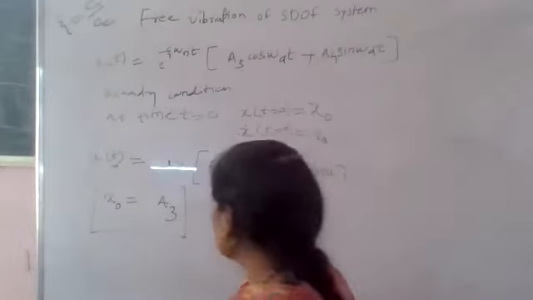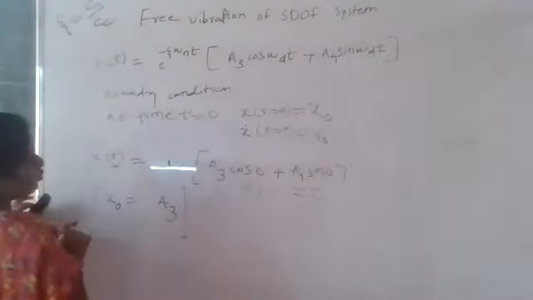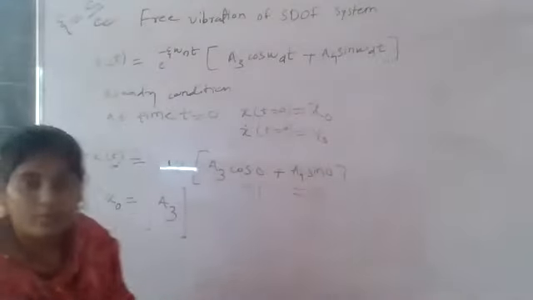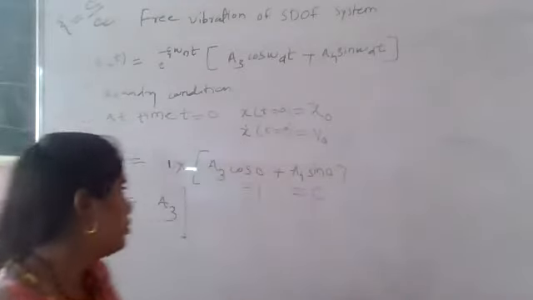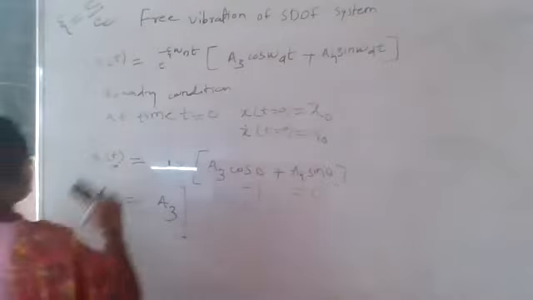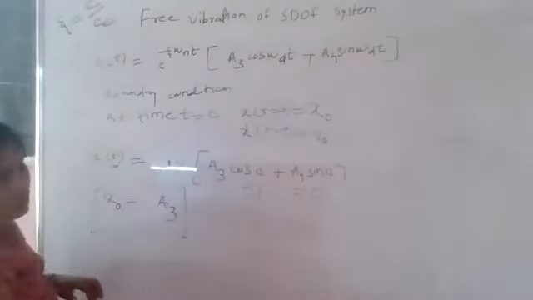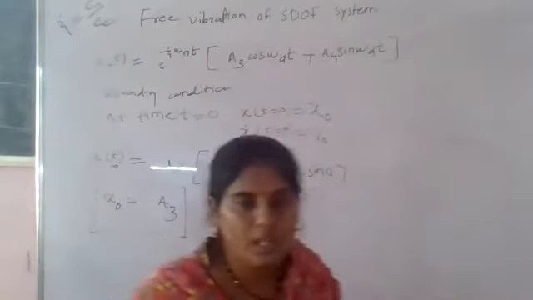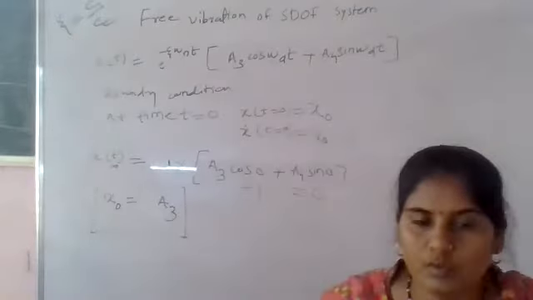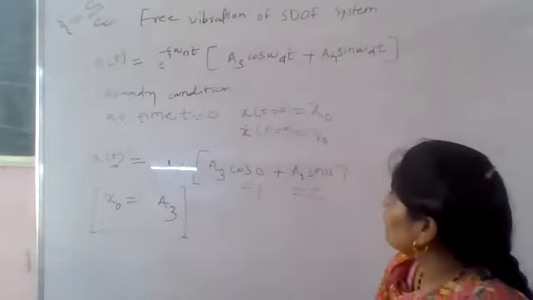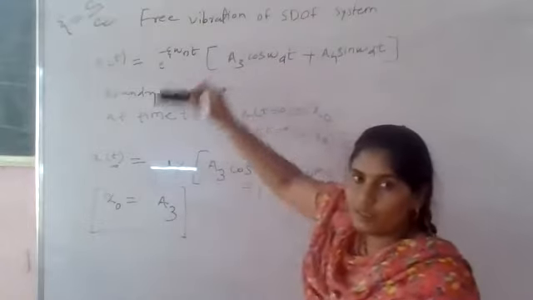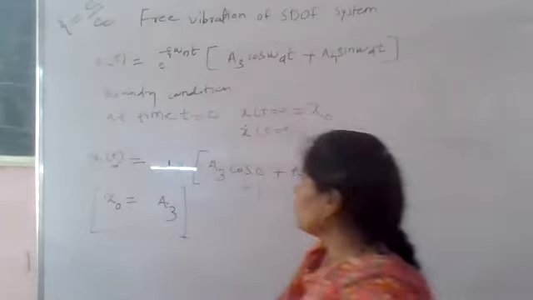At time t is equal to 0, v is equal to v naught. How to calculate this? We have to calculate the first derivative first. Look, the derivative of the first term into the second term: first into derivative of second plus second into derivative of first, because it is a multiplication of two factors. So we have to take the derivative of this x of t. You take the derivative first and tell me the answer.